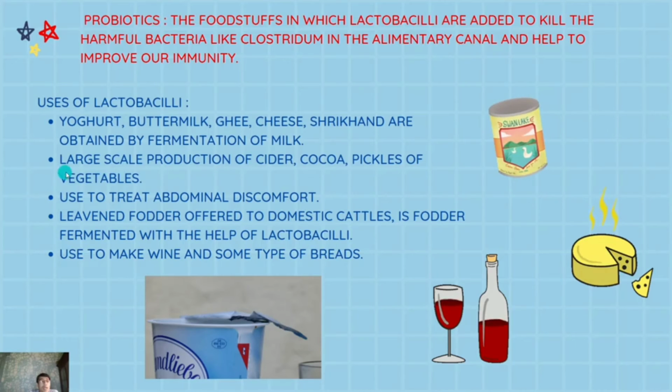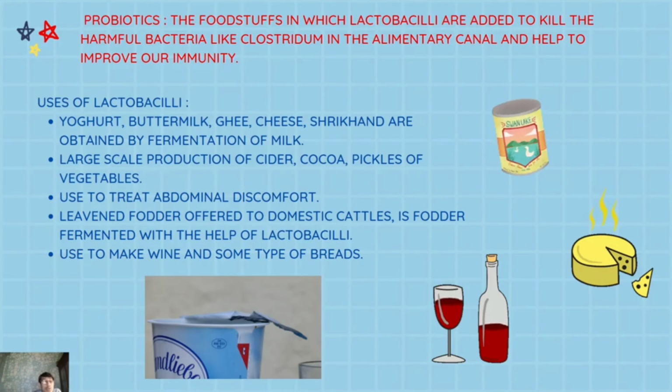Then, large scale production of cider, cocoa, pickles of vegetables. So for producing cocoa, fermentation of cocoa beans also takes place by lactobacilli. And for producing vegetable pickles, for that purpose also we use lactobacilli bacteria.